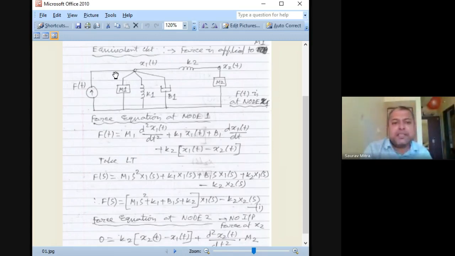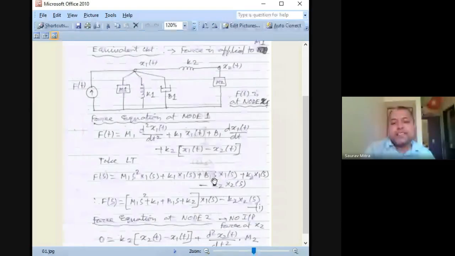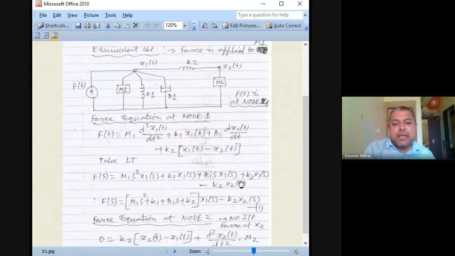So there are 5 components connected to this x1. One is the input force F(t), another is M1 d²x1(t)/dt², K1 x1(t), B1 dx1(t)/dt, and K2 into (x1 minus x2). Now you have to do the Laplace transform, and there is no initial condition present. So F(t) becomes F(s). This becomes M1 s², because whenever there is double differentiation, s². K1 is not having any differentiation, so K1 X1(s). For B1, another s will come because this is first order differentiation, so B1 s X1(s), plus K2 X1(s) minus K2 X2(s).